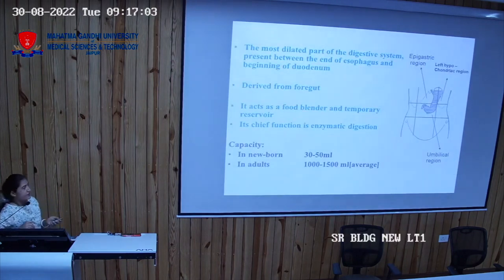So what are the regions that are occupied by the stomach? You all know about the nine quadrants that have been divided in the abdomen, so as to locate the different organs in the abdominal cavity. So what are those nine quadrants? What is the name of this quadrant?